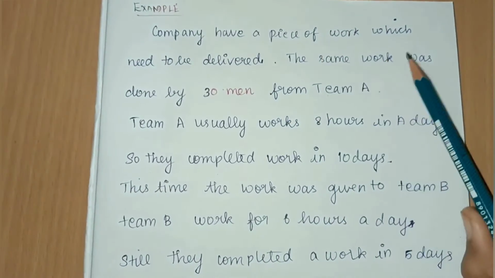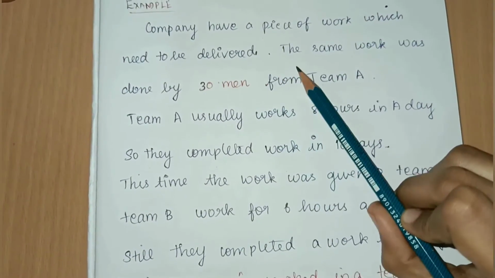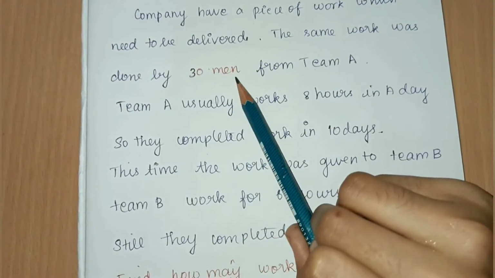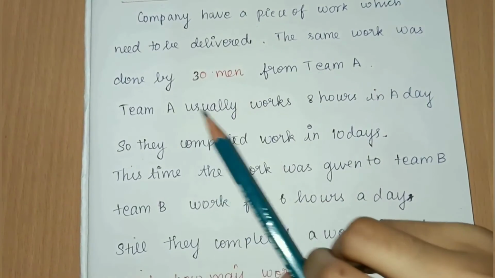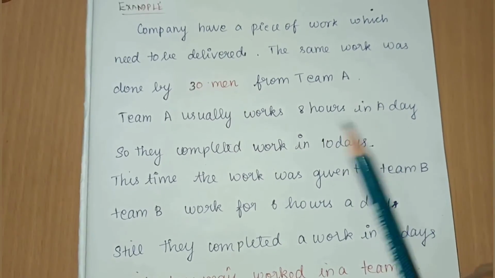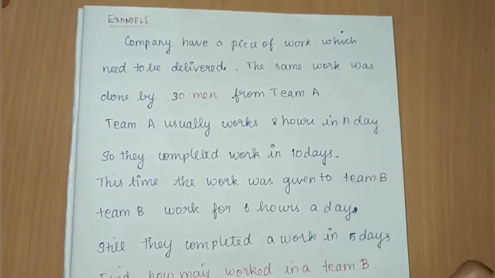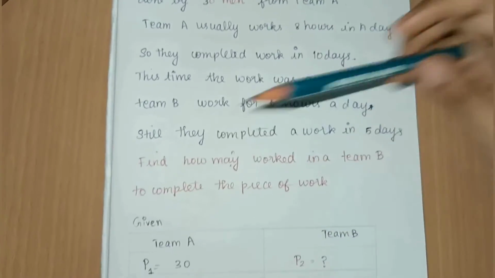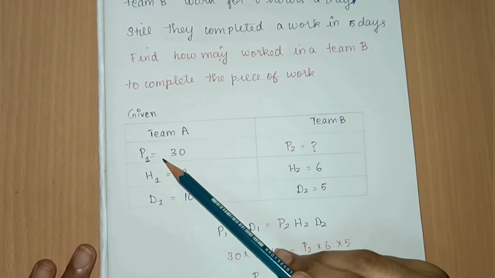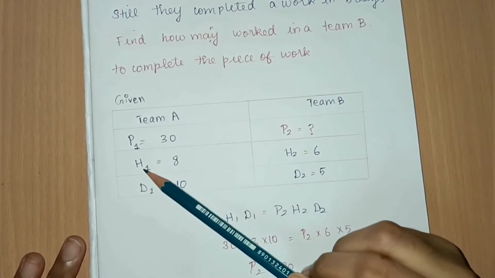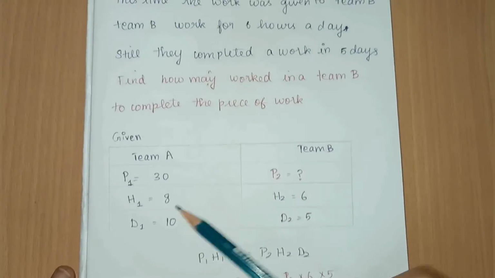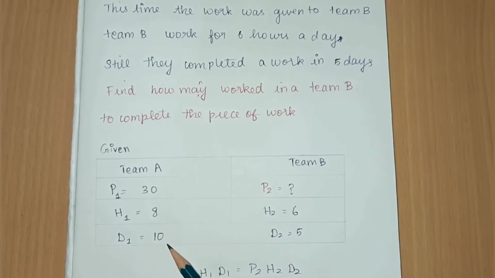Example: a company has a piece of work which needs to be delivered. The same work was done by 30 men from team A. Team A usually works 8 hours a day, so they completed the work in 10 days. Let's take everything and write it as the given. Team A: number of persons in the team is 30, number of hours they work per day is 8, and number of days they took to complete the work is 10.